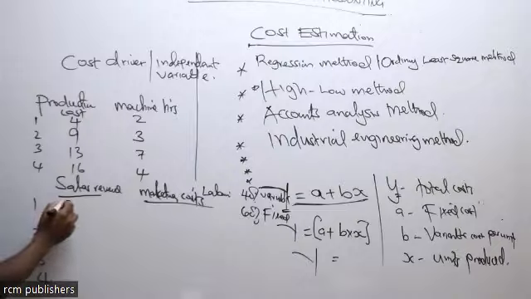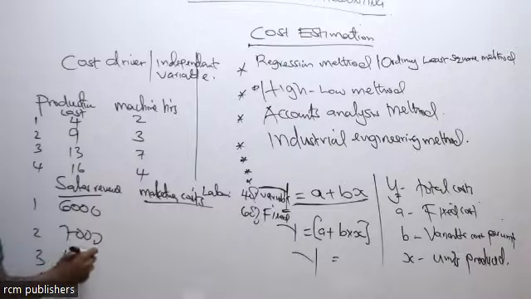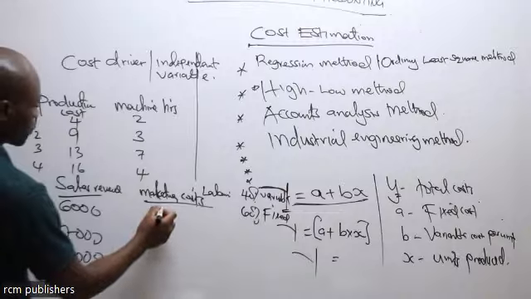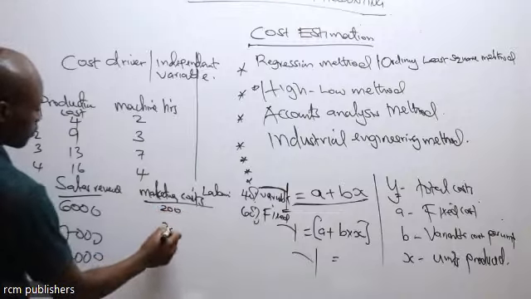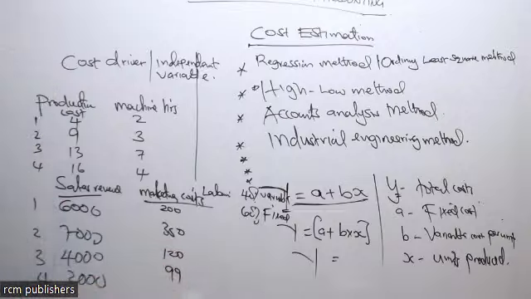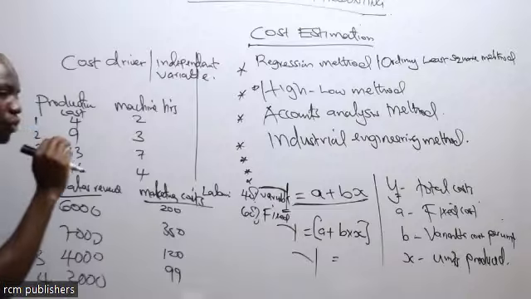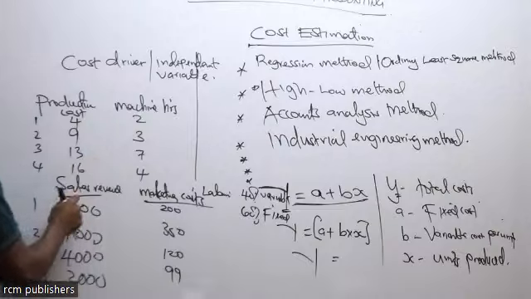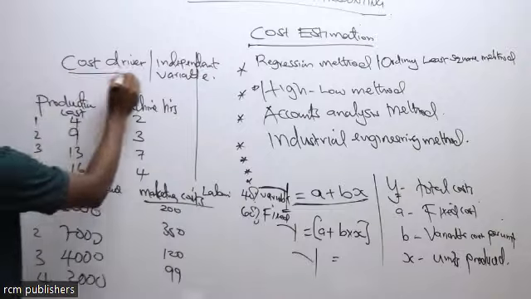Then we have here, let's say 6,000, 7,000, 4,000, something of this kind. The marketing cost, you are given something of that kind. So remember here, they have not told us the cost driver. They have not given us the value of X. It is upon you to know the value of X, or the column that will represent X and the column that is going to represent Y. So that one we are going to discuss to know the cost driver.